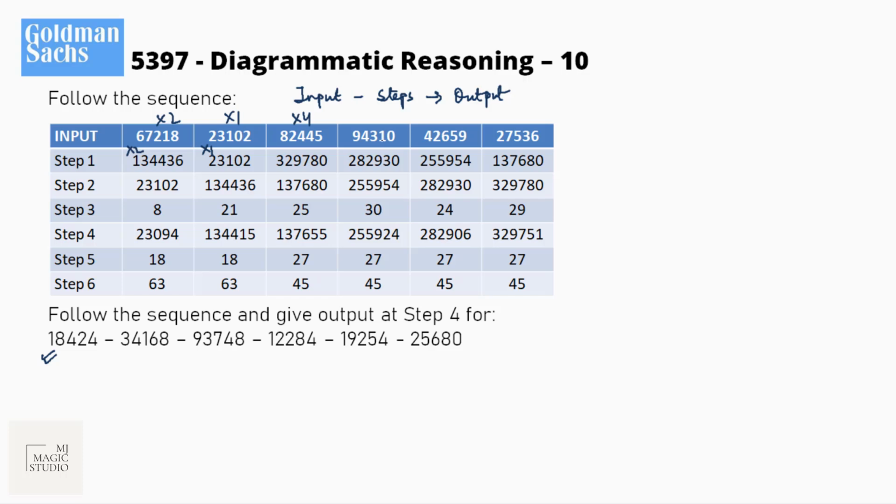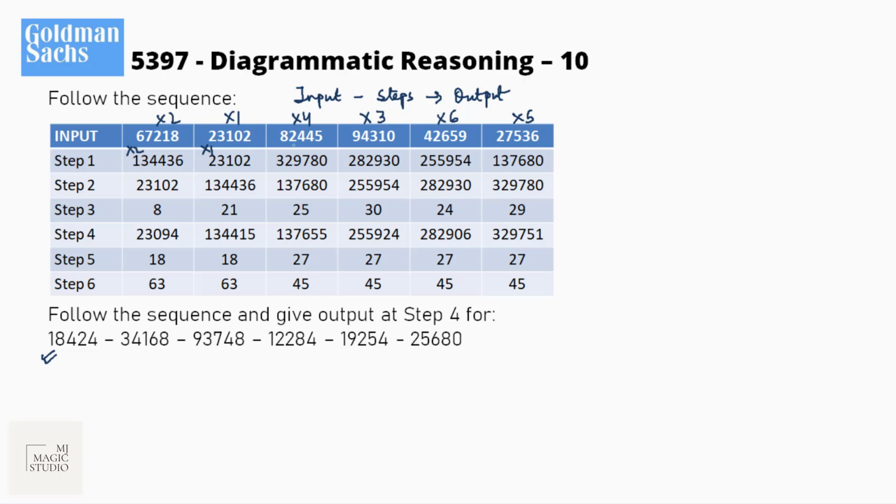94310, 0 remains, 1 into 3 is 3, 9 into 3, 27, there we will get into 3. This is 9, 6, 54 and 4 into 6, 24, correct. This is multiplied by 6. 62575, 5 into 6 is 30, 13 into 6, 5 into 6 is 30, this is multiplied by 5. Okay. Nothing can be trended with this. This is multiplied by 2, 1, 4, 3, 6, 5.